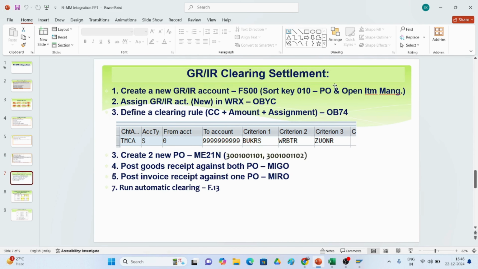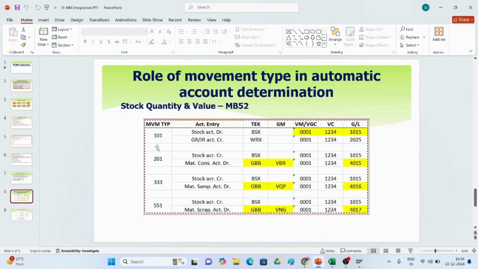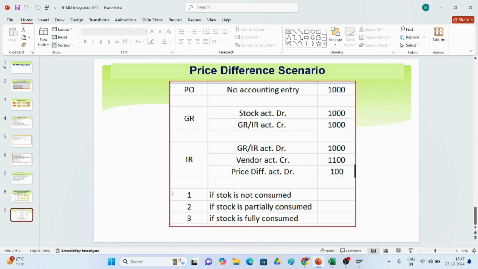If you come here, for GRIR clearing settlement, you have to determine it in OBYC. This is about that, and what the movement types are and the role of movement types in automatic account determination, I have shown you in table form, and also the price difference scenario. In the PO there is no accounting entry. GR means goods received, IR means invoice received. These are the steps involved in FI-MM integration.